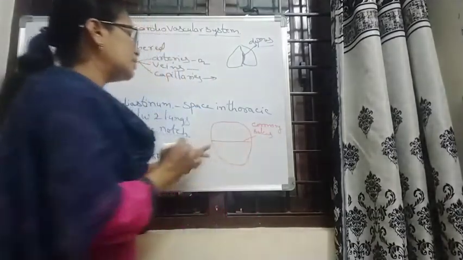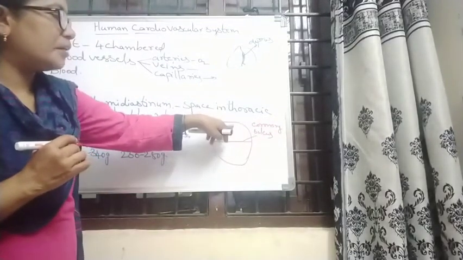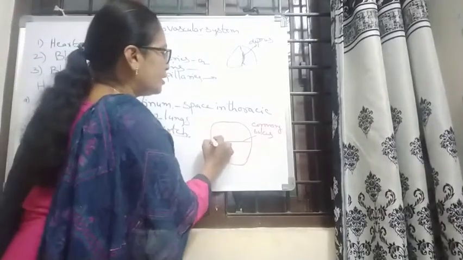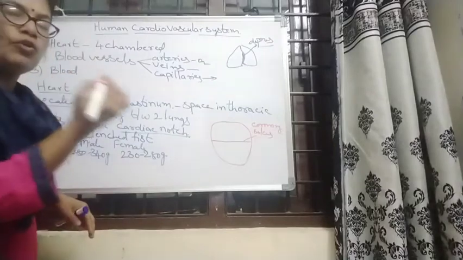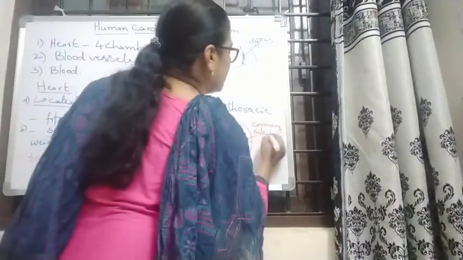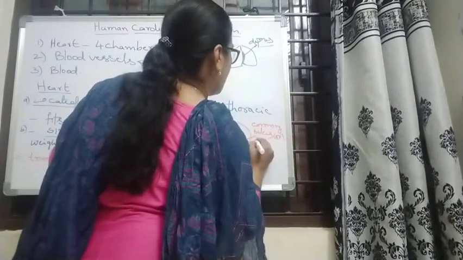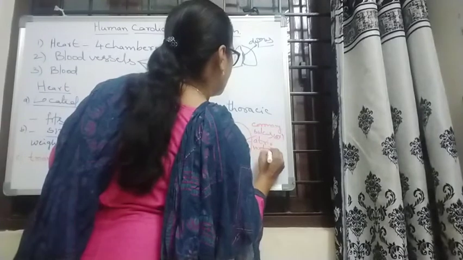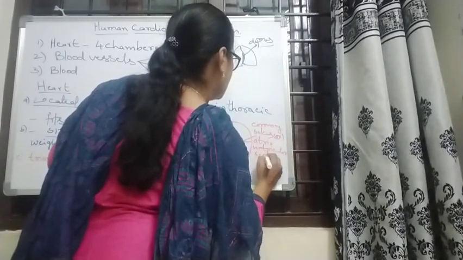It is called the coronary sulcus, means the upper chambers and lower chambers are separated by a depression. It is called the coronary sulcus or atrioventricular sulcus.